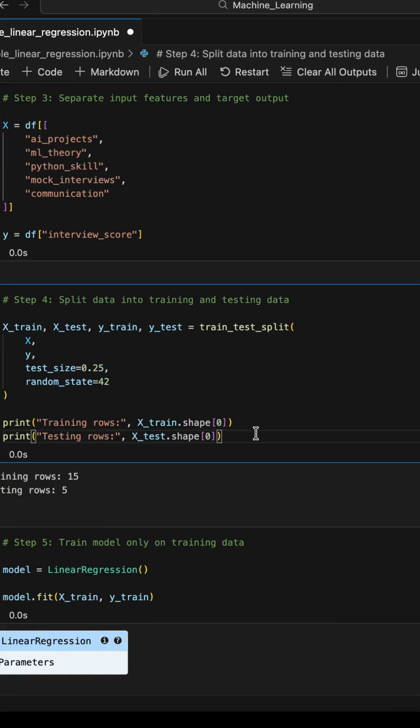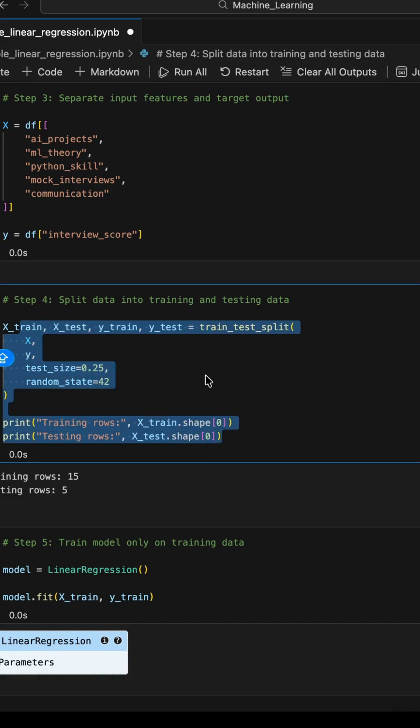So in step 4, we split the data into a training set and a test set. Why do we do it? 80% of the data we keep for training, so that the machine learning algorithm can build some understanding based on the data, and the rest of the 20% we keep for testing. Whatever the 80% data this model is trained on, let's check what understanding it has gained, so we test it on test data. So that's why we split the data in parts: 80% for training, 20% for testing. But this 80-20 ratio is something you can decide on your own.